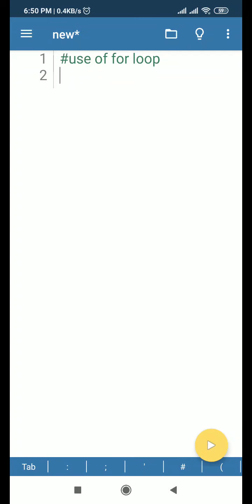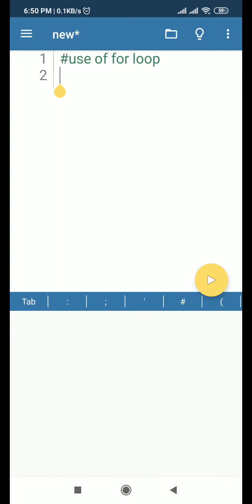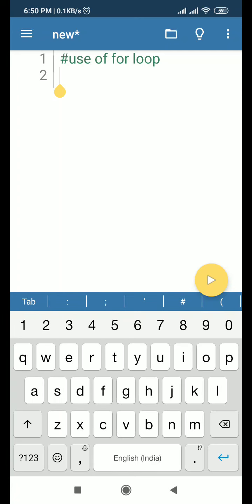For loop will be repeated n number of times, whereas while loop works as per your choice. So in the situation where you don't know how many times your loop will run, in this case you can use while loop, whereas for loop will be only used in the situation where number of repetition will be known beforehand. So let's start with for loop.